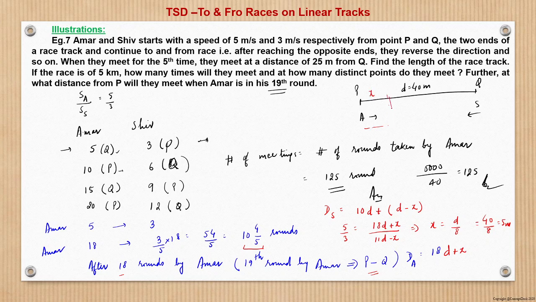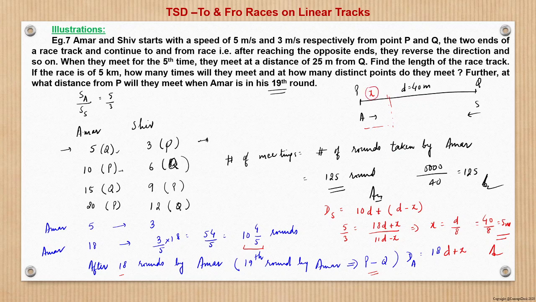Here they meet, right, in the 19th round. So that distance x is 5 meter. This is what we obtained. I just repeat this part. We have to find that in 19th round, when they meet, at what distance from P are they meeting. So let that distance be x.